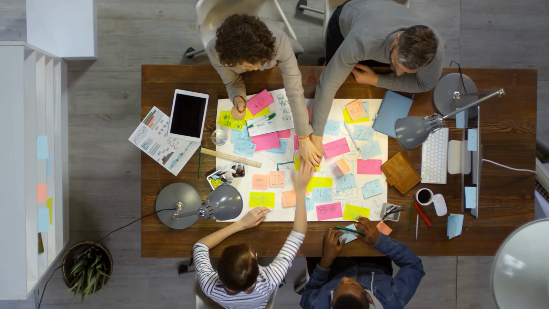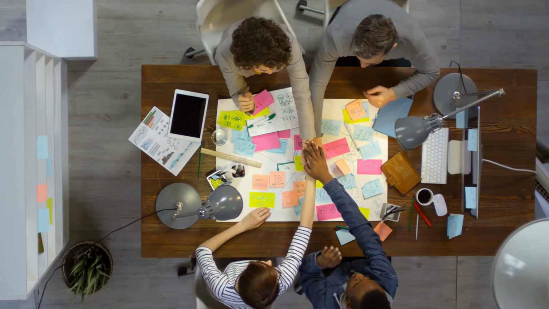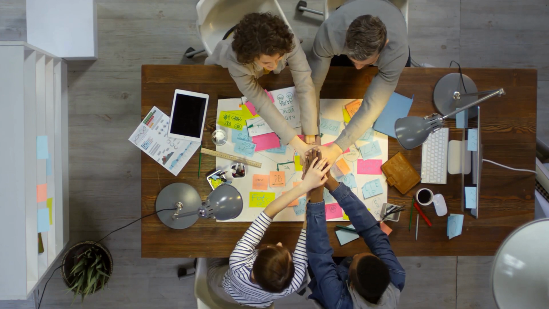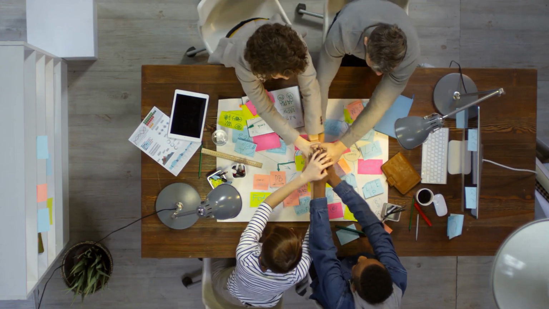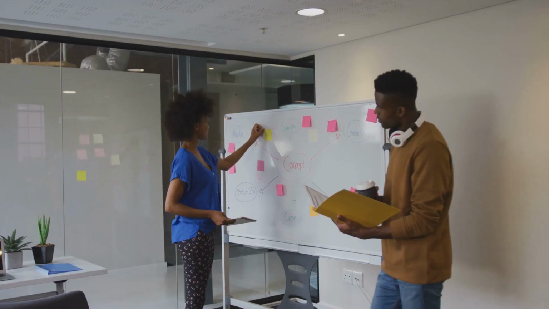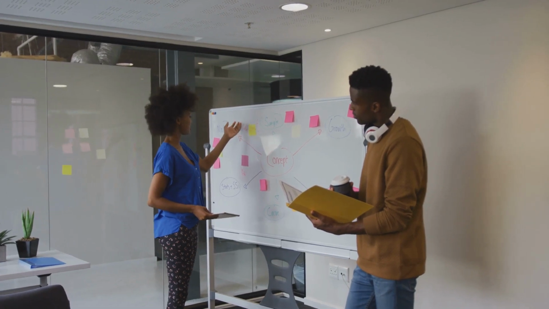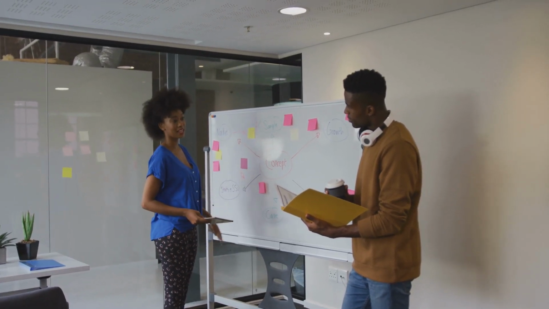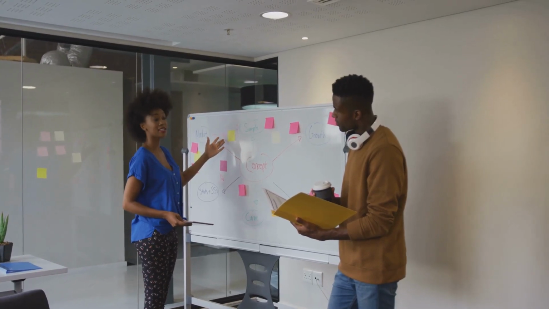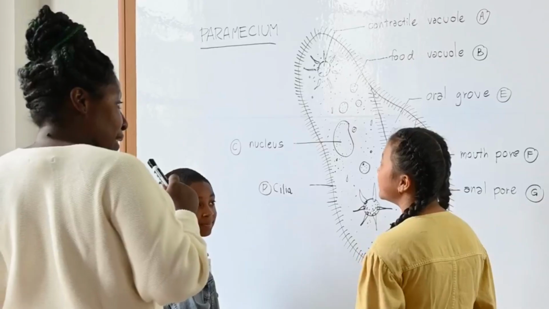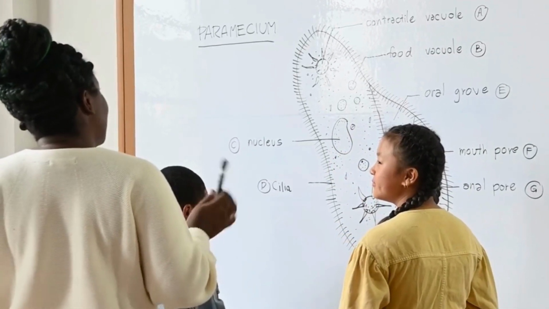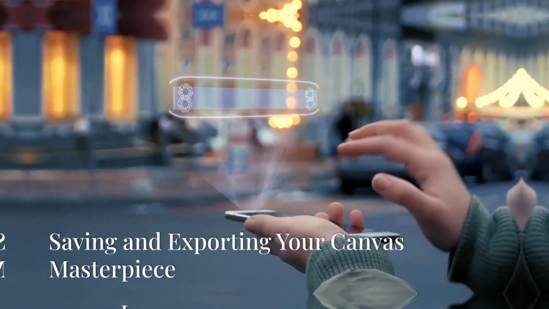Section 7, Collaboration on Canvas, Shared Thinking Spaces. Collaboration is key to innovation, and ChatGPT Canvas makes it easier than ever to share your visual thinking with others. Invite colleagues, classmates, or friends to collaborate on your canvas in real time. Imagine brainstorming a project with a team, each person adding their own nodes, connections, and ChatGPT prompts. The canvas becomes a shared space for ideation, where everyone can contribute and build upon each other's thoughts.